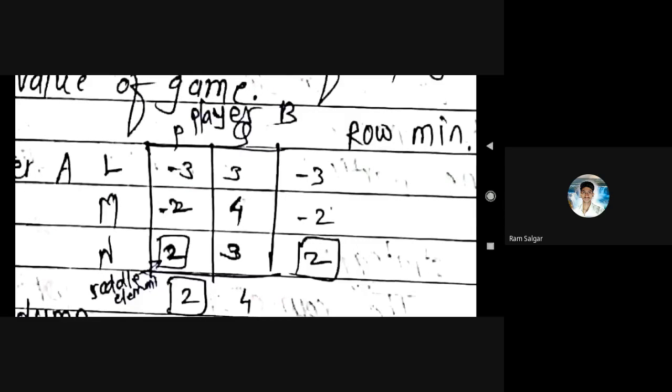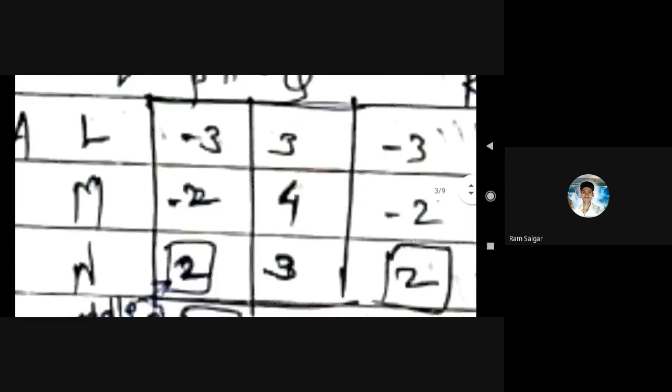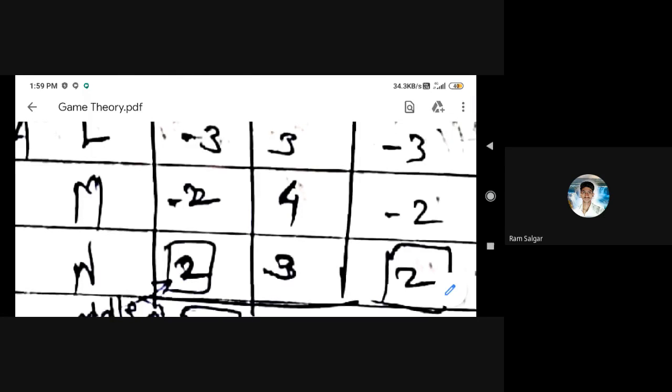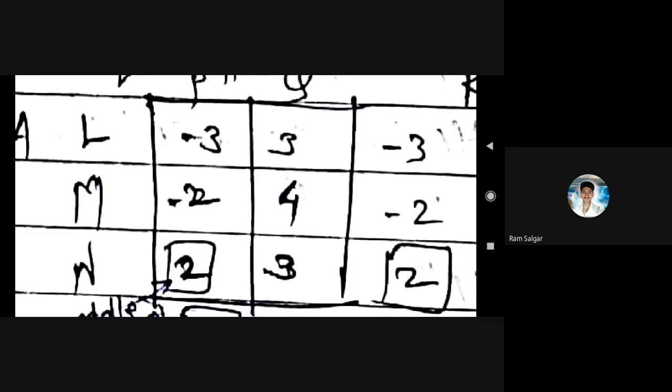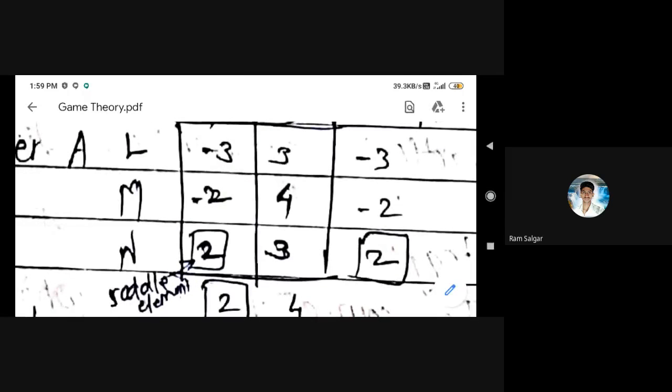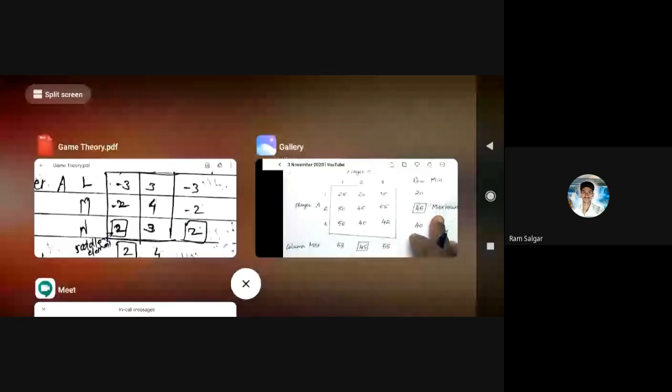This is the first type of problem. Let's see whether this problem is a pure strategy or mixed strategy. We can understand whether this is a mixed strategy or pure strategy example after solving for the row minimum and column maximum values. So write down this problem. If possible I will show my camera, or also Jamboard. Jamboard is also one of the options, so next lecture I will use that Jamboard.